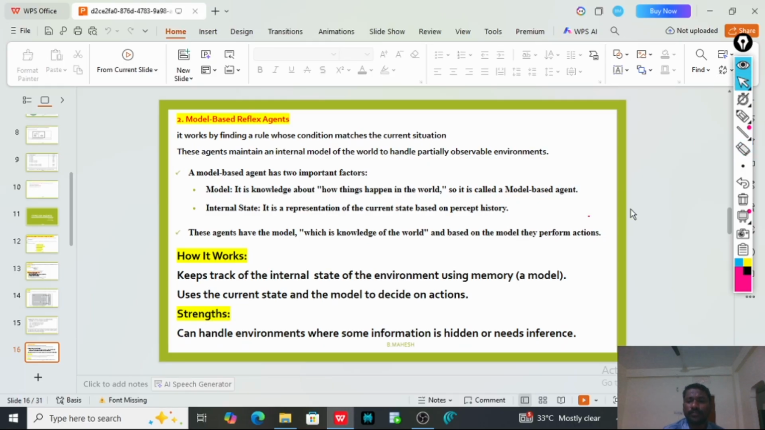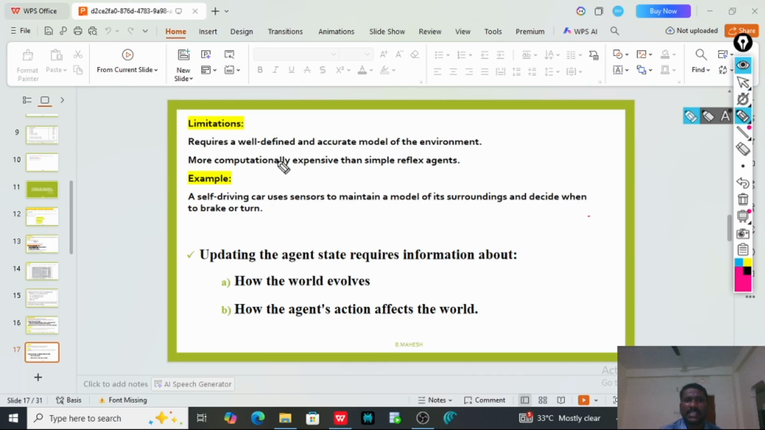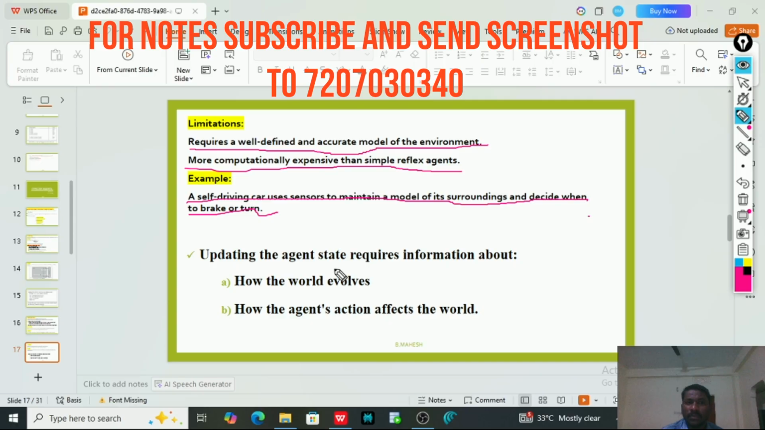So next, going to the limitations of this model-based agent. It requires a well-defined and accurate model of the environment, and it is more computationally expensive than a simple reflex agent. Why? Because it is using memory. For example, a self-driving car uses sensors to maintain a model of its surroundings and decide when to brake or turn the steering. Updating the agent state requires information about how the world evolves and how the agent's action affects that world.